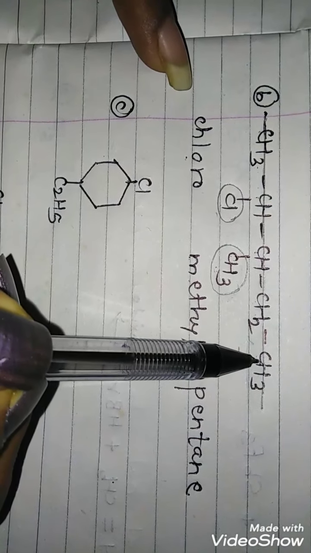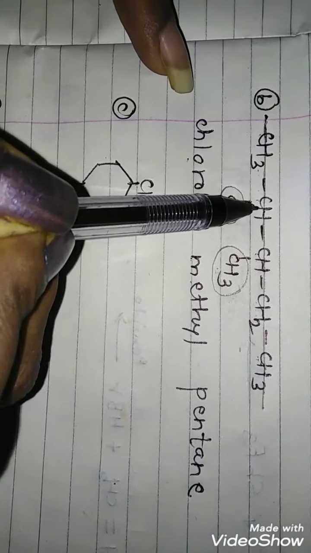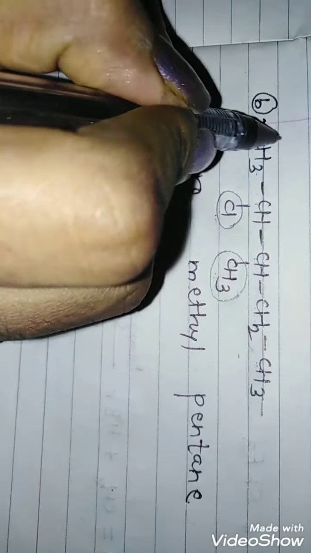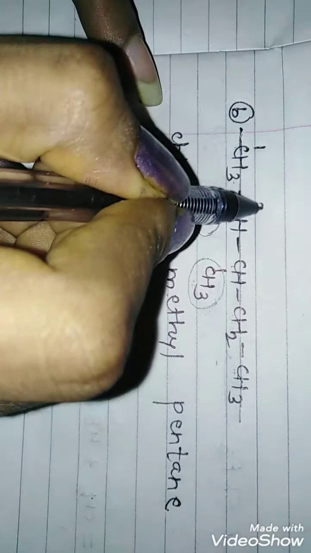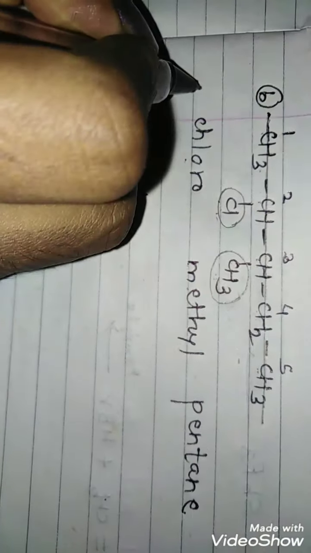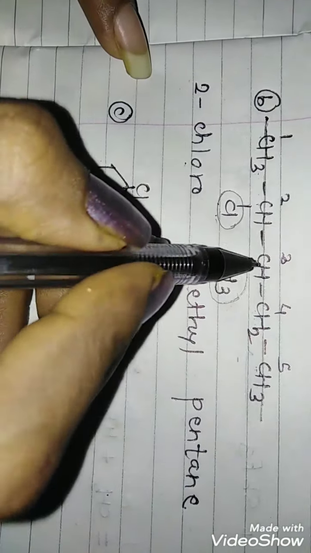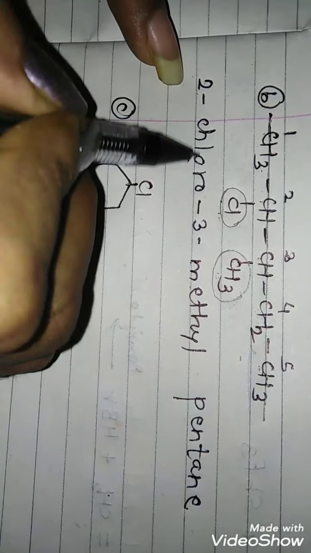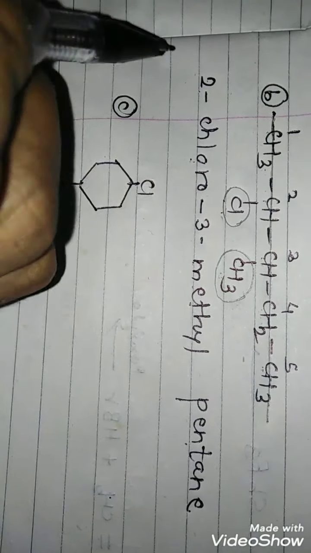If you number from the right hand side, chloro comes at the 4th position. So we prefer the lower number for chlorine, and we number this chain from the left hand side: 1, 2, 3, 4 and 5. The position of chlorine is 2, so it is 2-chloro, and that of methyl is 3, so it is 3-methyl. The name will be 2-chloro-3-methylpentane.